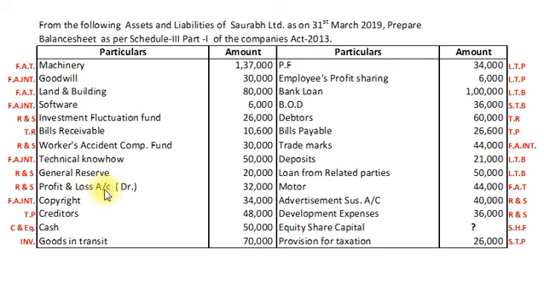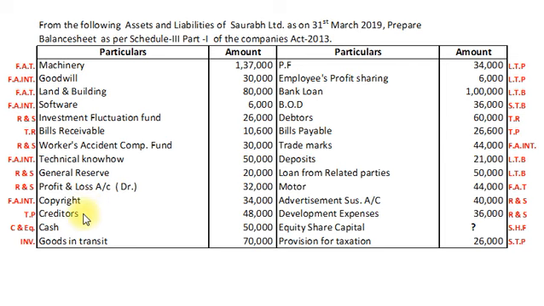Same way, profit and loss account will be recorded under shareholders fund as reserve and surplus. But dear students, here we have a debit balance of profit and loss account. It means it is a negative amount. So debit balance of profit and loss account will be deducted from the total of reserve and surplus. Next item is copyright. Copyright will be recorded under the head non-current assets and subhead fixed assets intangible.